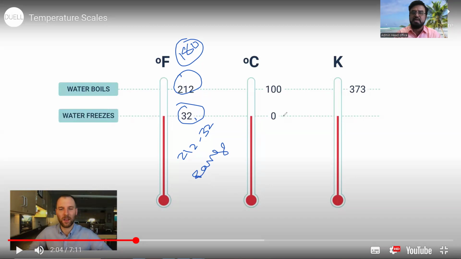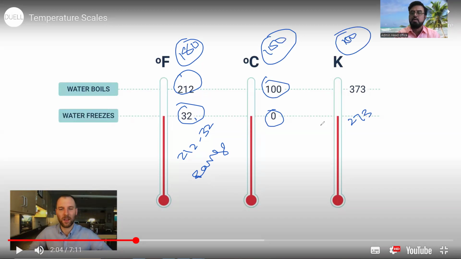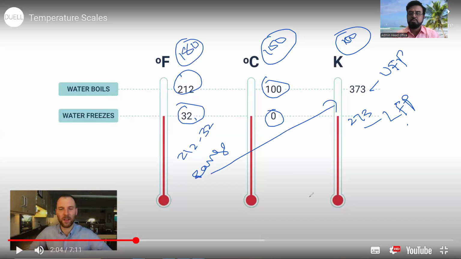Whereas the Celsius thermometer starts with 0 and ends with 100, so total divisions are 100. The range of the Celsius thermometer is 100. Kelvin starts with 273, ends with 373, again 100 only. This is called the lower fixed point. This is called the upper fixed point. The difference between upper and lower is called the range of the thermometer scale. So these are the scales of thermometers.